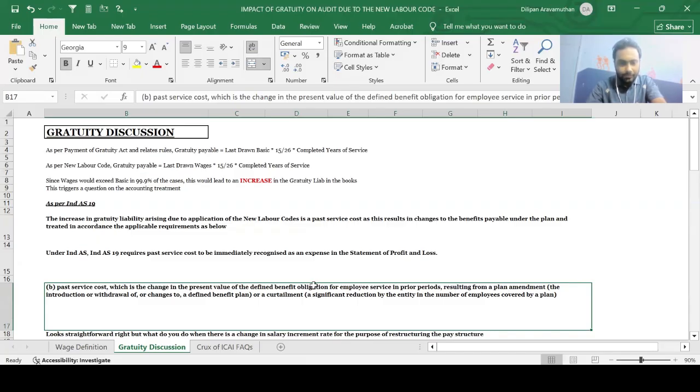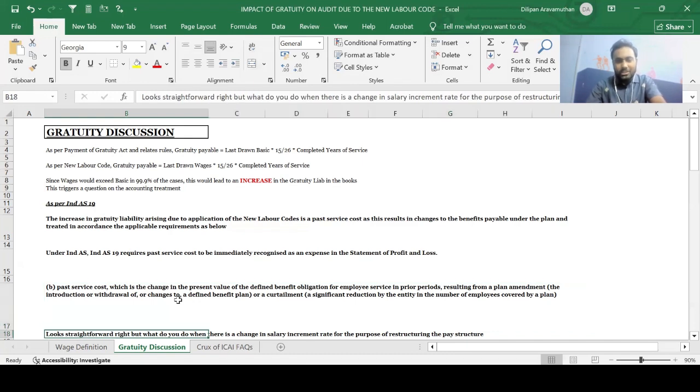Why is it a plan amendment? The introduction of or withdrawal of changes to a defined benefit plan. What is happening here? That is basically an introduction of change and a withdrawal of change. So what is the withdrawal here happening? The withdrawal is that your last drawn basic would not be used for the computation, and the introduction is that your last drawn wages would be used for the computation. I hope it is very, very clear, guys.